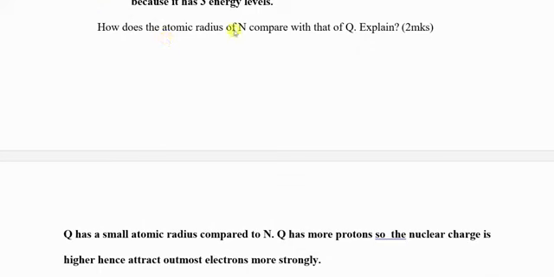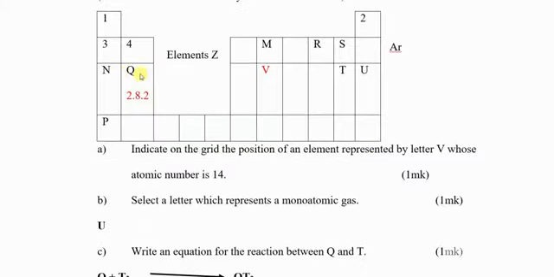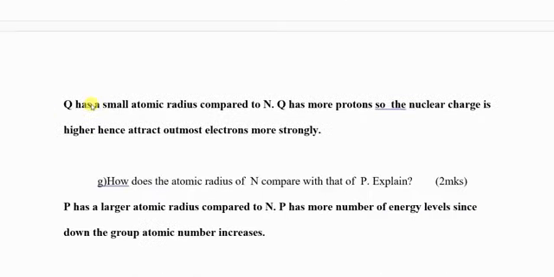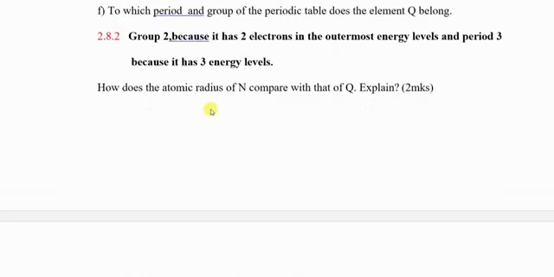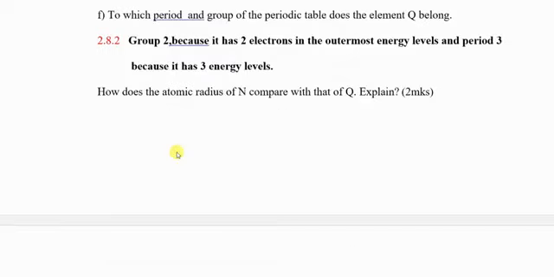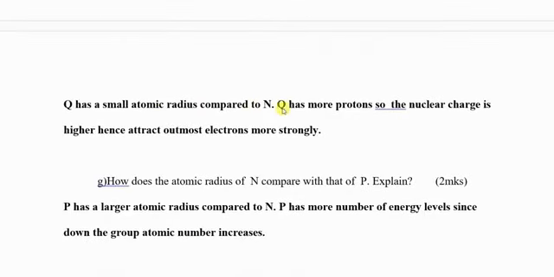How does the atomic radius of N compare with that of Q? We have said that N and Q are across the period. Therefore, the answer is Q has a smaller atomic radius compared to N. That is correct. This is because Q has more protons, so the nuclear charge is higher, hence it attracts outermost electrons more strongly.